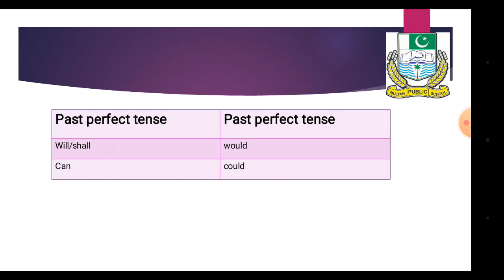Past perfect tense will not be changed; it will remain the same. Will and shall will be changed into would, and can will be changed into could.